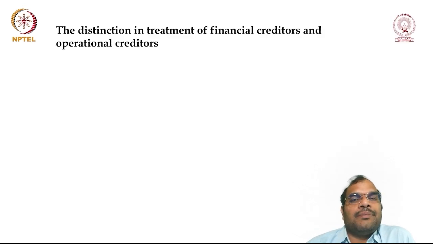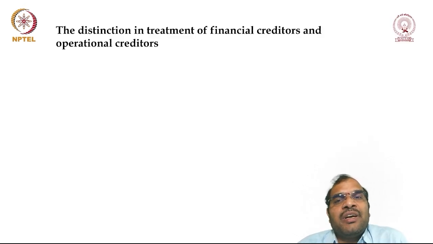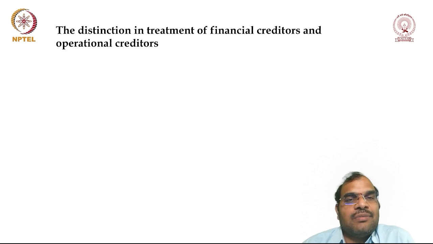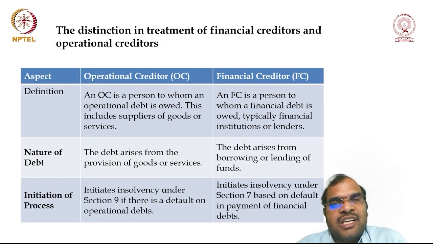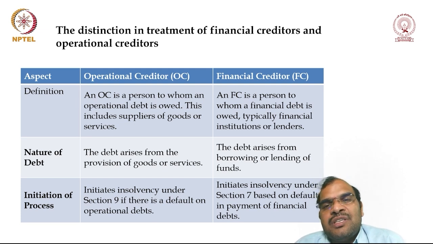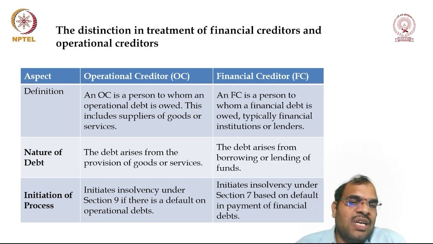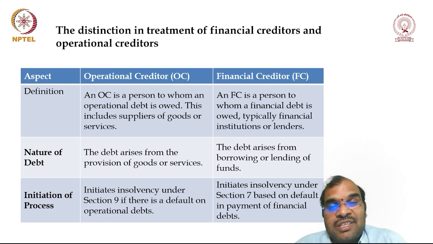Okay, then distinction in treatment of financial creditor and operational creditor. There is a distinction between the operational creditor and the financial creditor. Both are not treated equally. If you observe the definition, who is an OC? An OC is a person to whom an operational debt is owed. Who is an FC? An FC is a person to whom a financial debt is owed. What is the nature? The debt arises from the provision of goods or services, whereas in the case of a financial creditor, the debt arises from borrowing or lending.